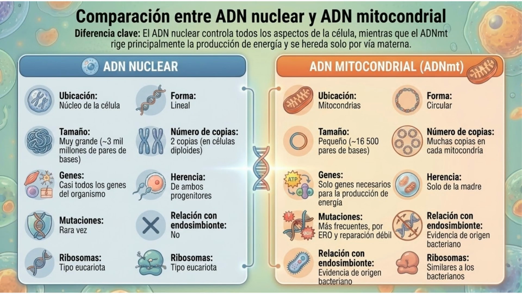A key difference between nuclear DNA and mitochondrial DNA, or mtDNA, is their control. Nuclear DNA controls all aspects of the cell, while mtDNA primarily governs energy production and is inherited only maternally. This slide highlights differences in location, size, copies, genes, inheritance, mutation rates, and relation to endosymbionts.